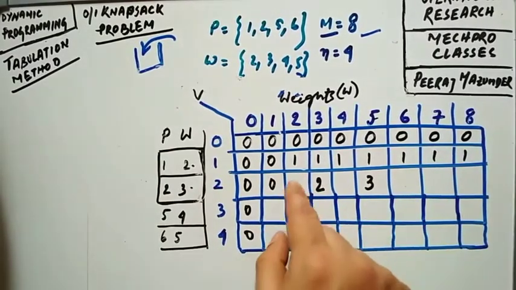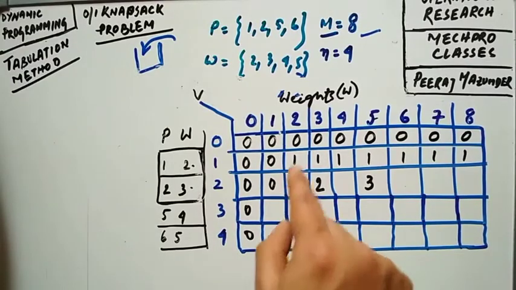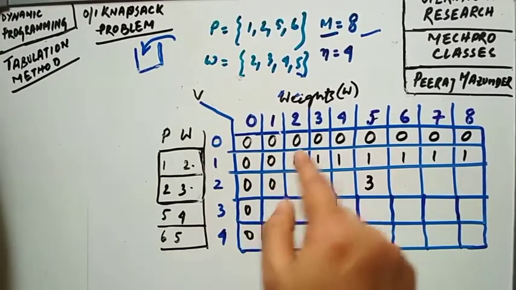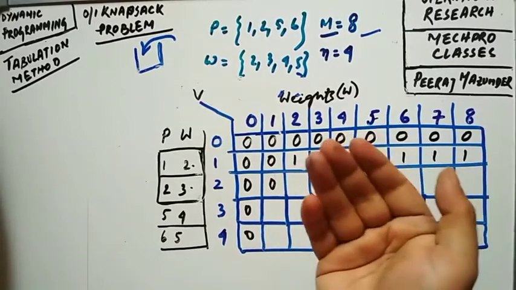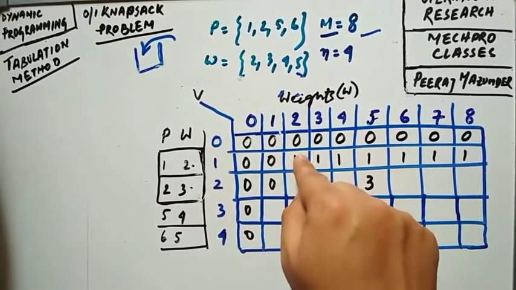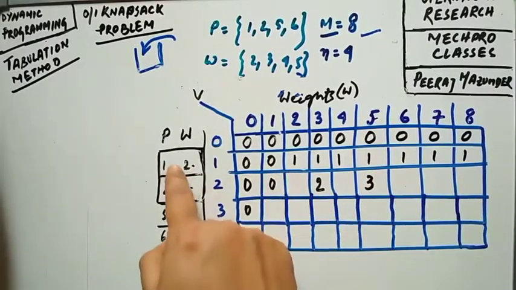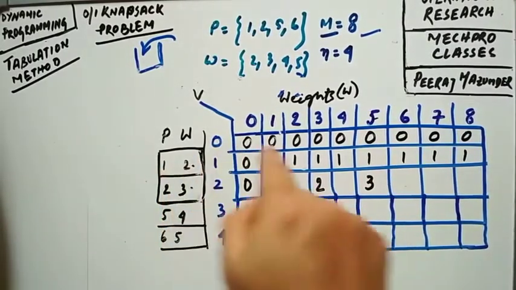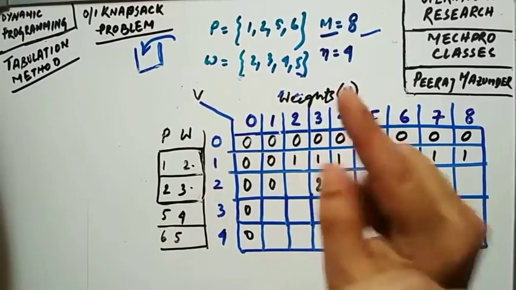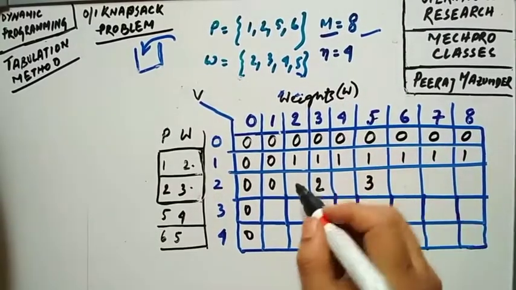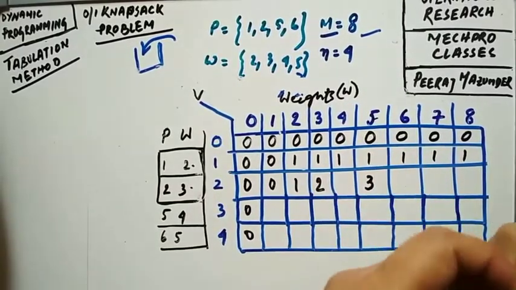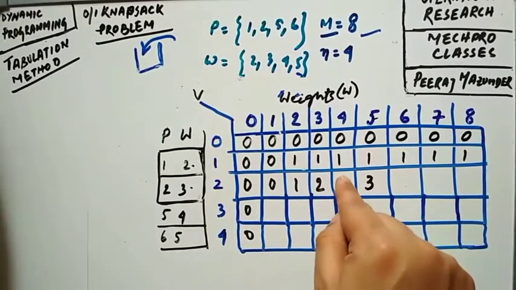Now the previous one will be taken from the previous row as well, or you can simply understand that for this one we are having 2 weight. We cannot fill this with this one, but we already have this 1 weight. We have already filled this, so we are already getting 1 profit. So I can write 1 as well over here, okay? Now what will be the value at this cell?